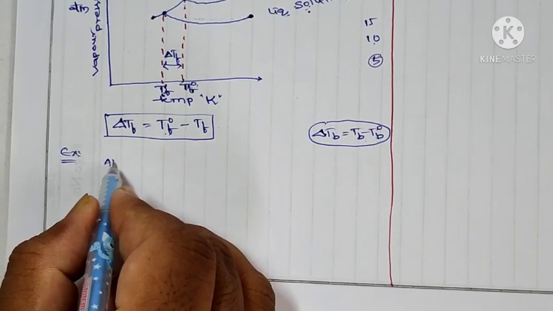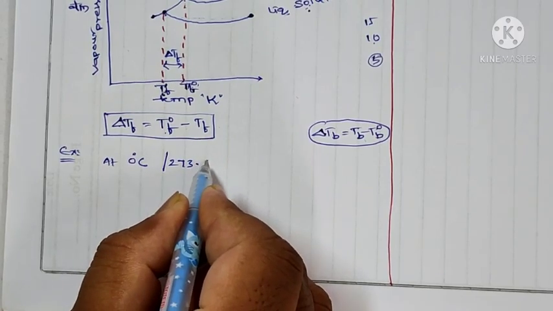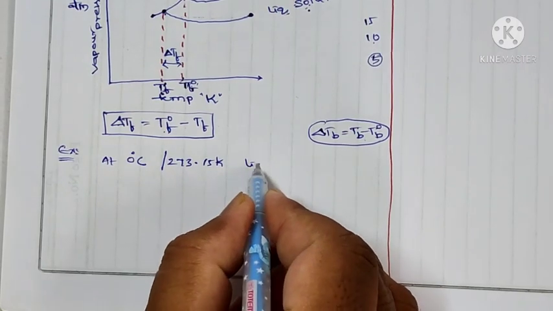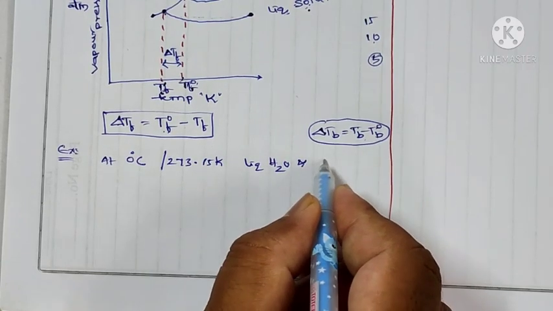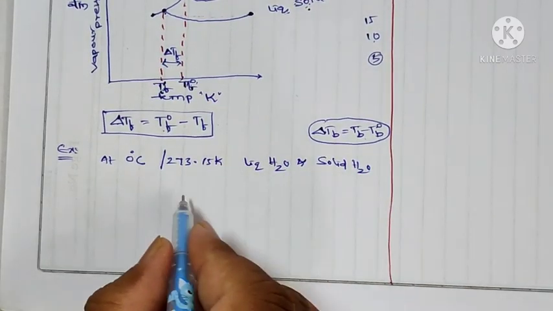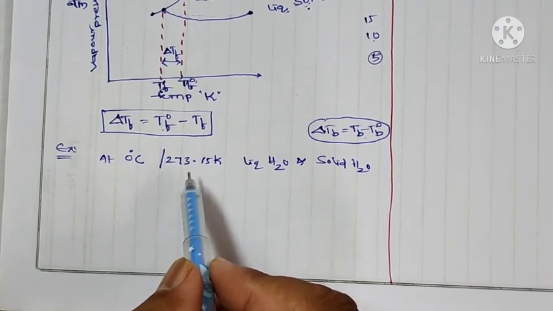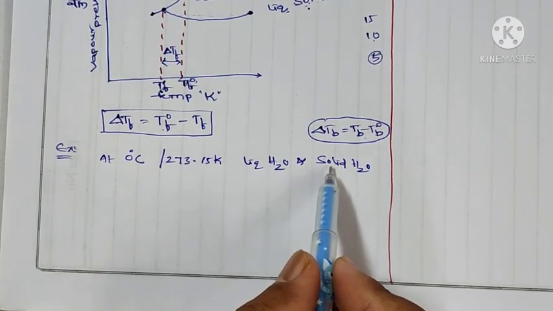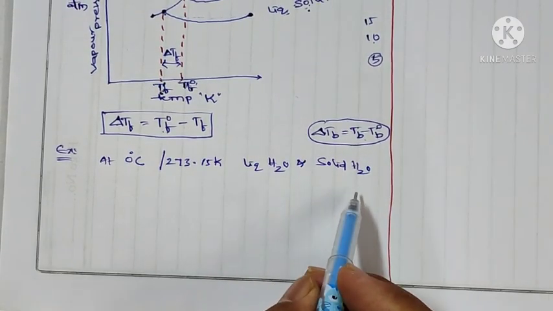We know that at 0 degrees Celsius or 273.15 Kelvin, pure liquid water and solid water have the same vapor pressure. So we can call this temperature the freezing point of water at 0 degrees centigrade. The vapor pressure in liquid water and in solid water will be the same.